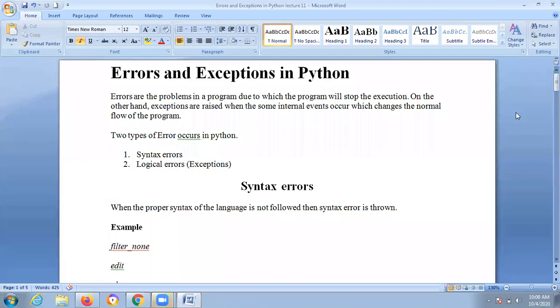In this lecture, I am going to explain errors and exceptions in Python. What is an error and what is an exception? You will be knowing these things. Now, first thing, you need to know what is an error.